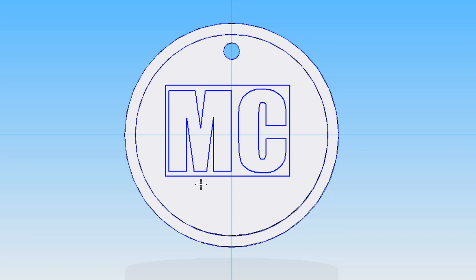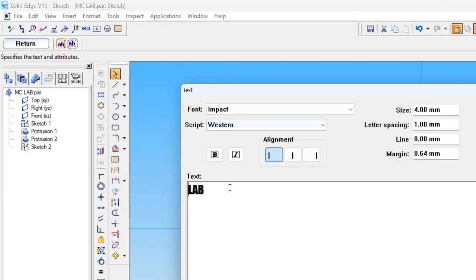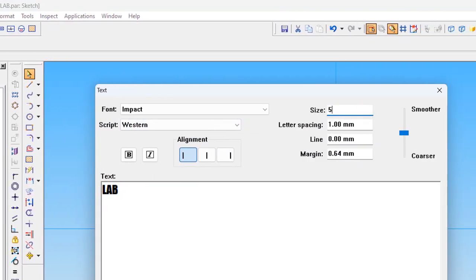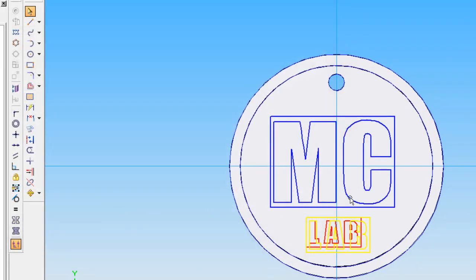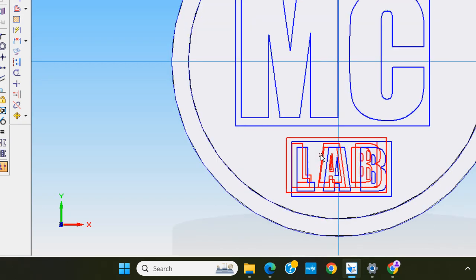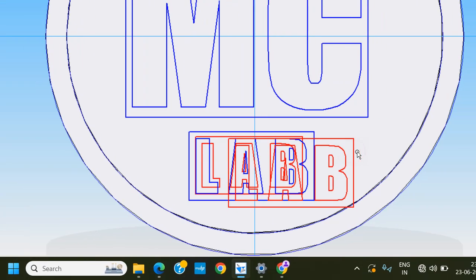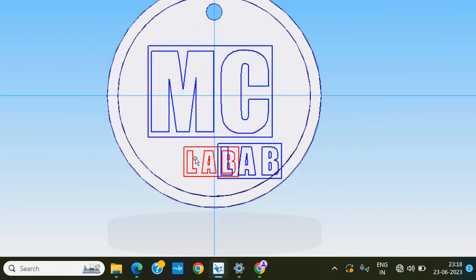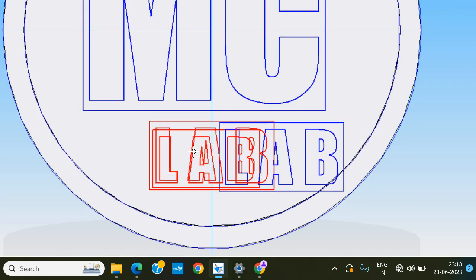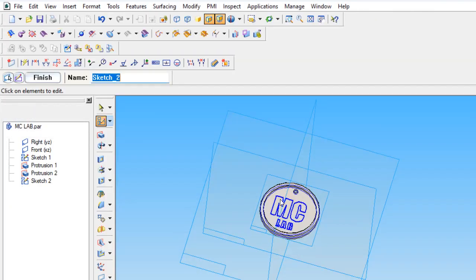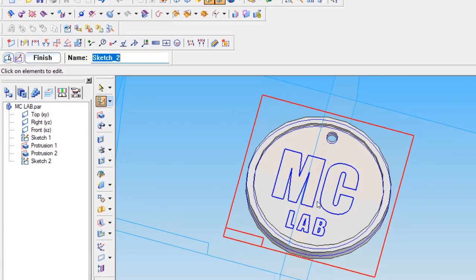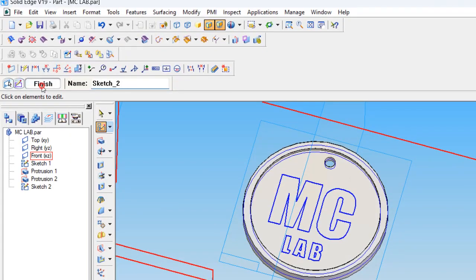This is a little bit small, so we are editing again. So this first will be 5, spacing 1, okay. Whatever you're seeing is the picture only. If you rotate, you can see MC and the text has been added.